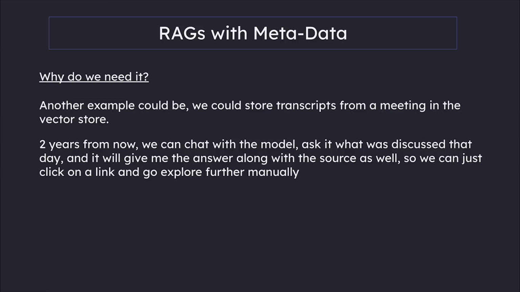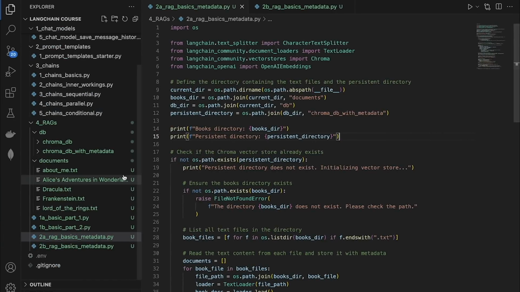So we can just click on that particular link and go further explore manually. So sky is the limit. To help with this particular example, I've added a lot more books and prepared code for this section as well as the next few sections for RAGs. So let's jump into the code now, and you will find that it's not really that different to what we've written earlier in the previous section.